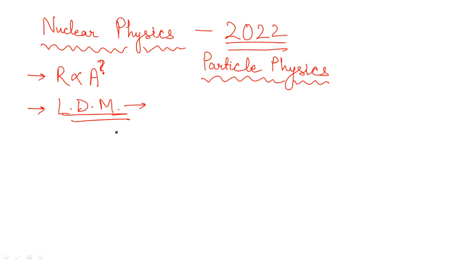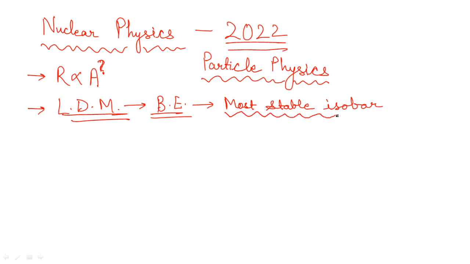So basically guys, from the liquid drop model you need to focus on the binding energy, or the semi-empirical mass formula, okay. Then you need to know about the most stable isobar. That's what you need to know. So that's another thing, you have to cover the most stable isobar part.